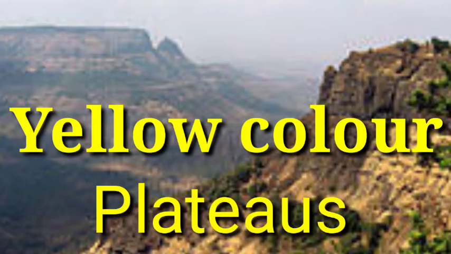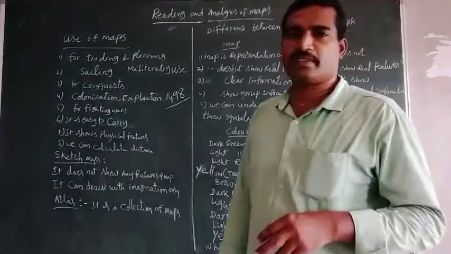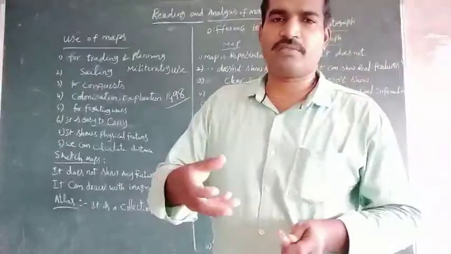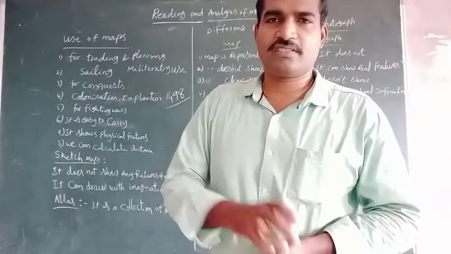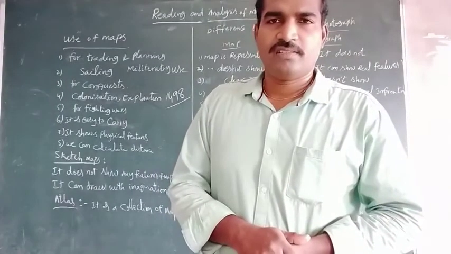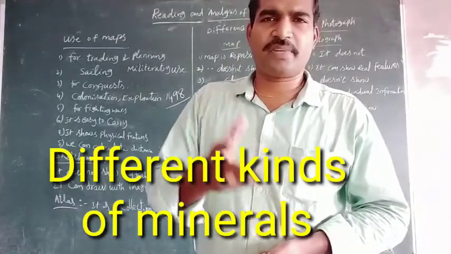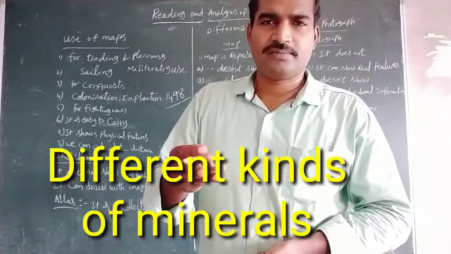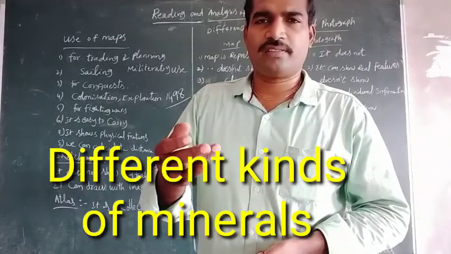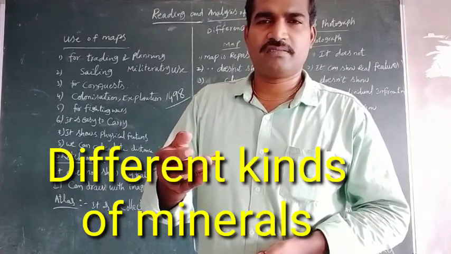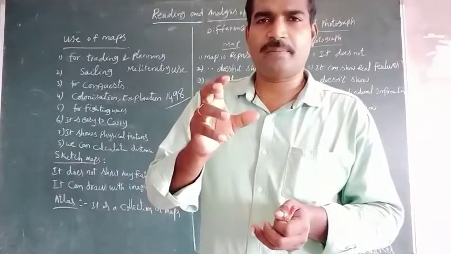Next one is white color and another one is black color. White color is used to indicate minerals. Easily remember: minerals are different kinds of things we get from the earth's hole. These are all called minerals. Even petroleum is a mineral. Different kinds of metals like iron, gold, copper, tin, all these kinds of minerals can be shown in the map.